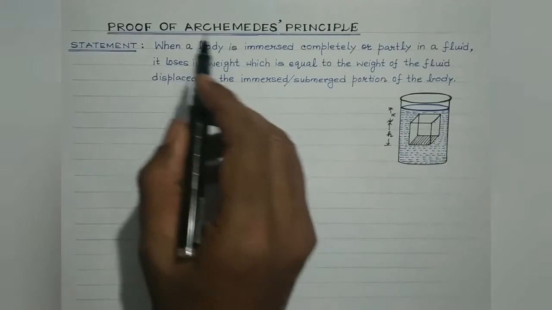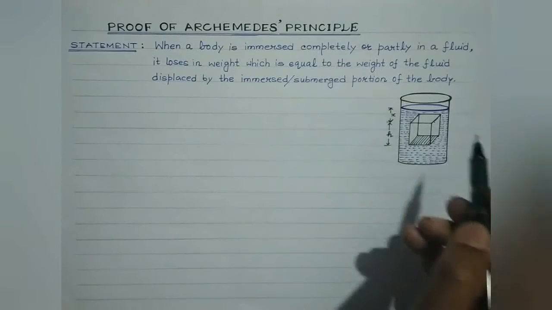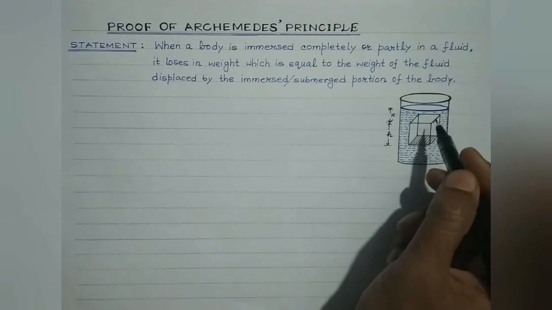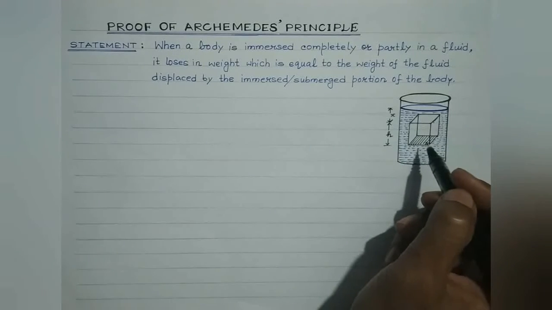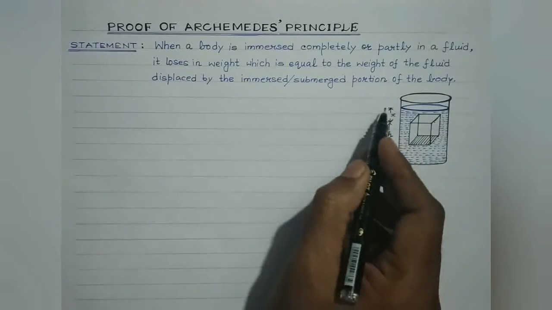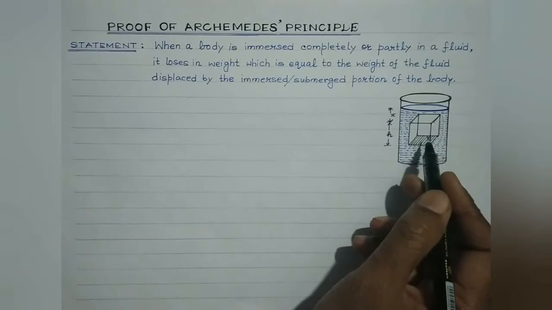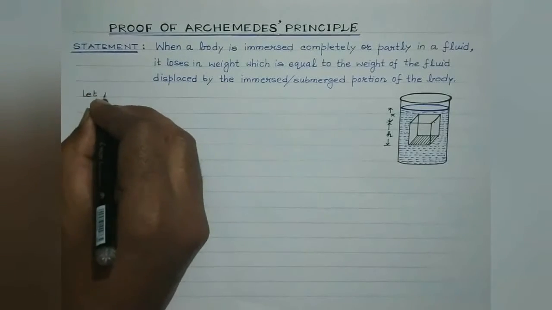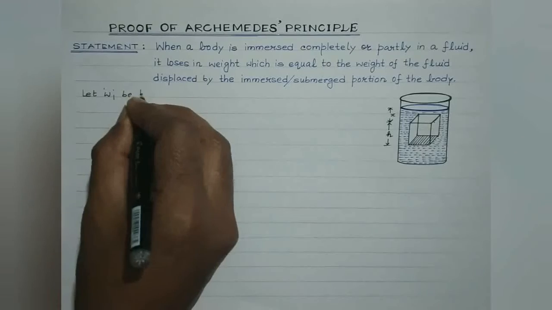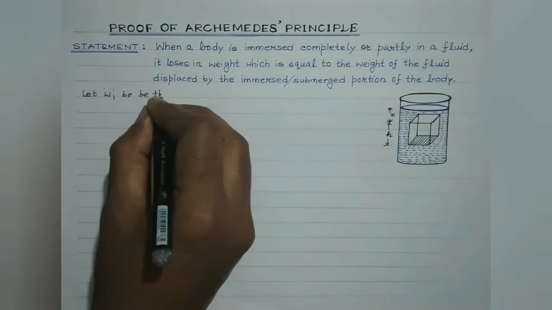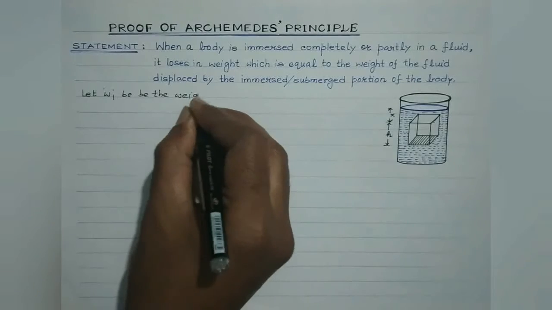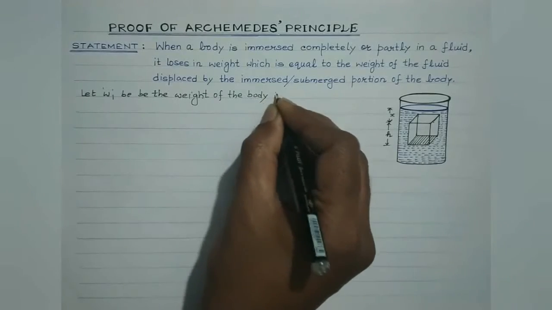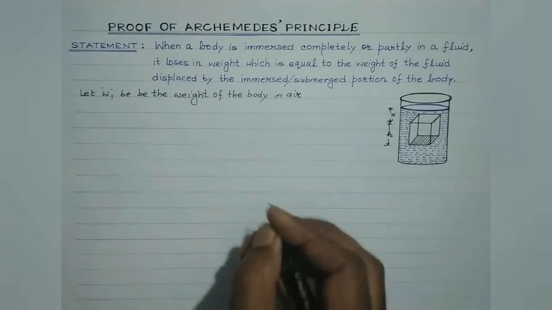Now in order to verify Archimedes' principle, let us assume a body, maybe of cubical shape, and suppose its weight in air or vacuum be W1. And when it is immersed in a fluid or a liquid, suppose its weight is W2. So let W1 be the weight of the body in air or vacuum.